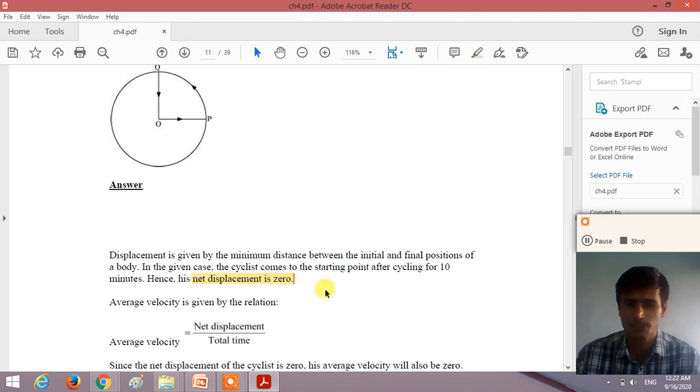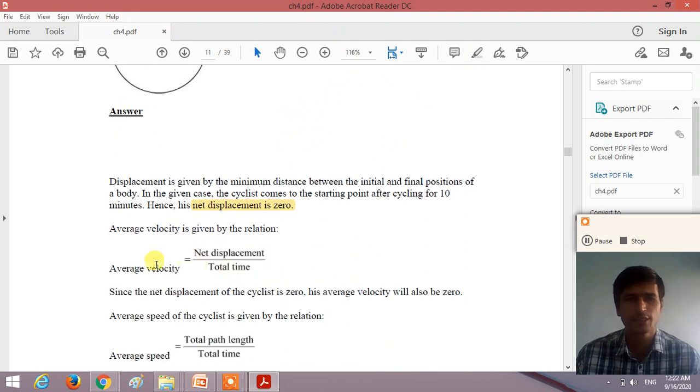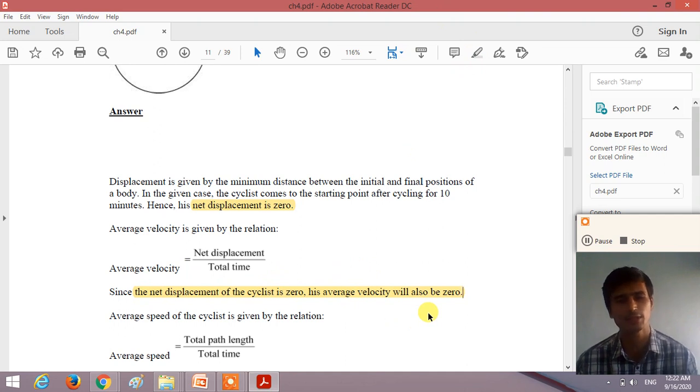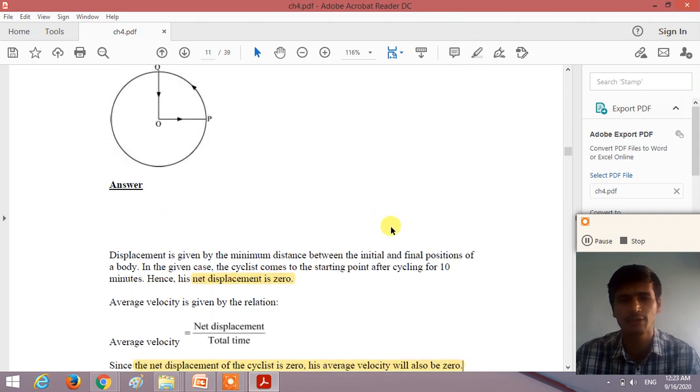From this displacement, what is the average velocity? The average velocity is equal to net displacement divided by time interval. Here the net displacement is 0, so the average velocity will also be 0. Understand the first part: the displacement of the cyclist is 0, so the average velocity of the cyclist is 0 during the given time interval of 10 minutes.